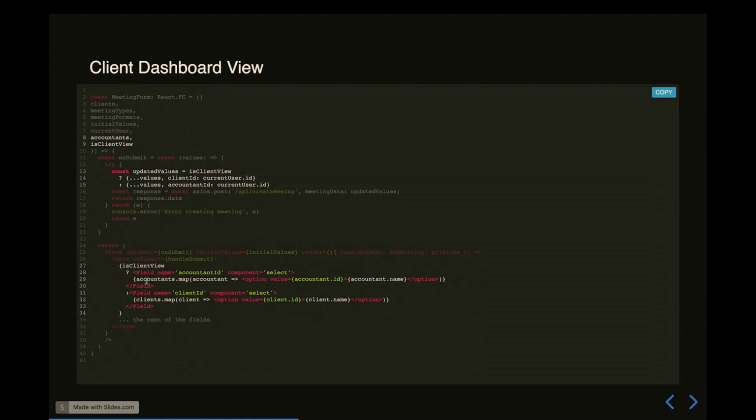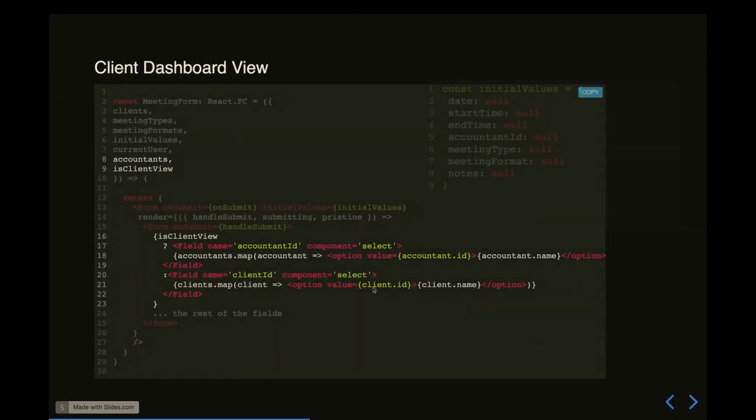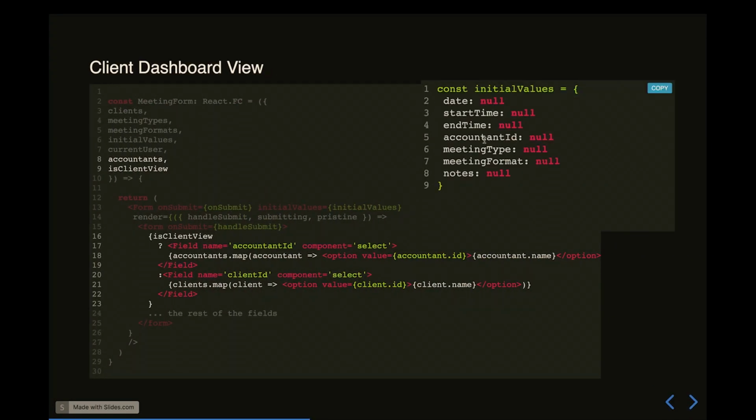So there, we have a quick Boolean, very easy, based on whether it's true or false, it'll show what it needs. Same thing here for the submit function, we made some changes as well. Based on whether the current user is the client or not, we're passing in different values to the client ID versus the accountant ID. So this is just giving a little bit closer in-depth look at that. And again, the initial values is null in this area because we're in the dashboard view. Amazing. At this point, I'm hoping I haven't lost all of you, because this took me a little bit of time to follow the logic.